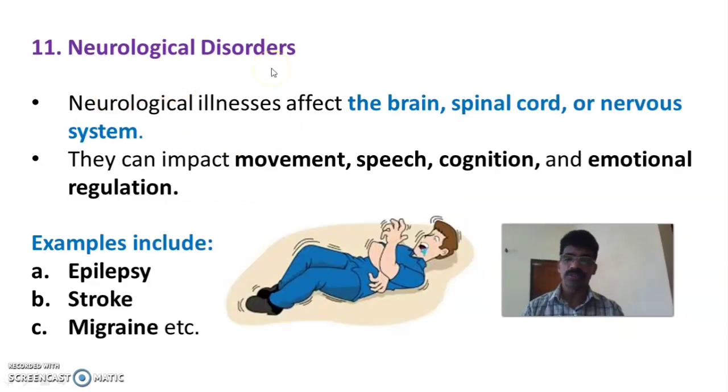Next is neurological disorders. The 11th classification is neurological disorders. As the term indicates, it is related to the nervous system. Neurological illnesses affect our brain, spinal cord, or the total nervous system of the body. These disorders impact our body movement, speech, cognition, intelligence, and emotional regulation, that is thinking, memory, etc. Examples are epilepsy, stroke, and even migraine, a particular type of headache, all related to neurological disorders.